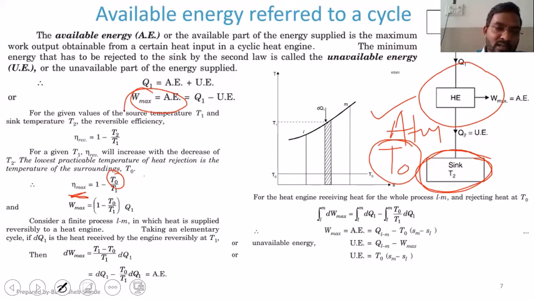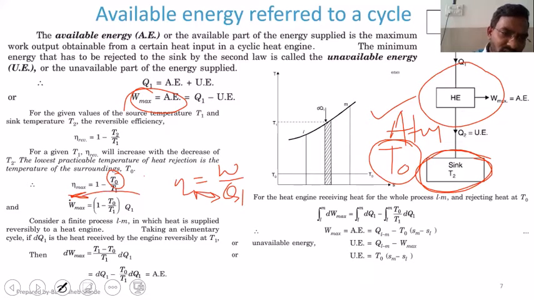Because we know that efficiency is equal to W by Q1. This relation we know. So W will be equal to η into Q1. So η is nothing but 1 minus T0 by T1, into Q1. That one we have used over here.